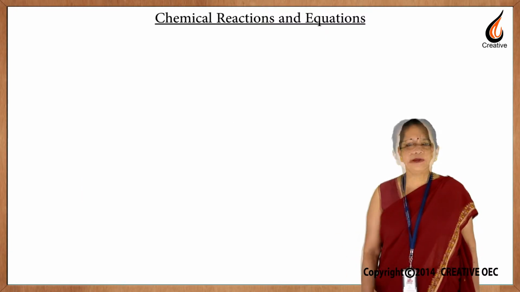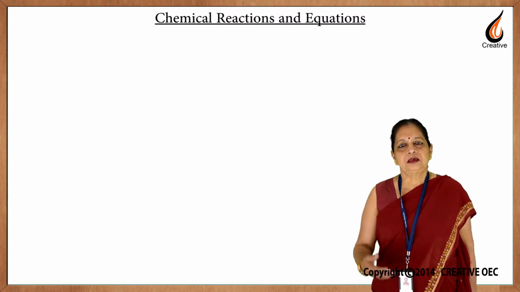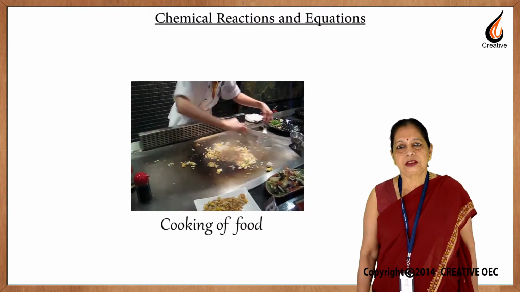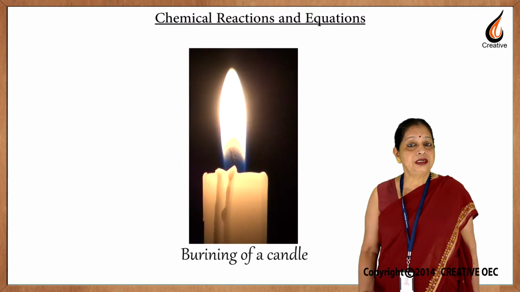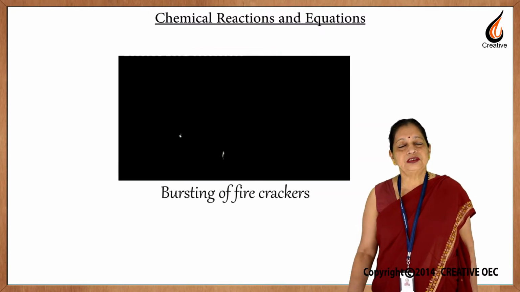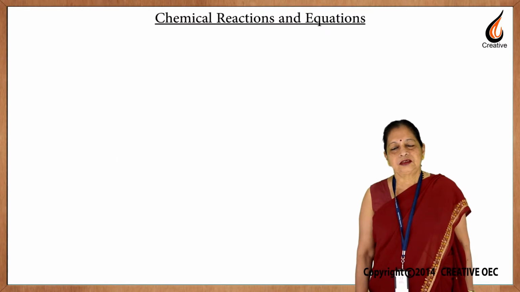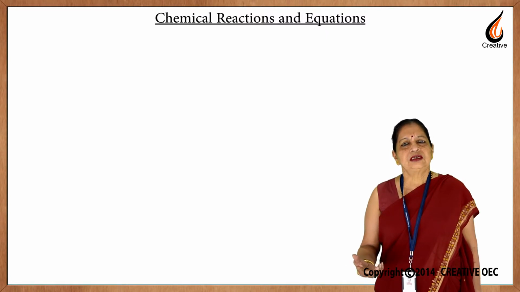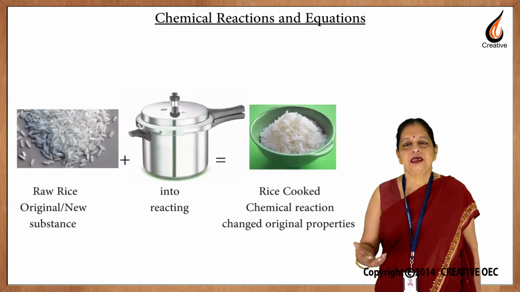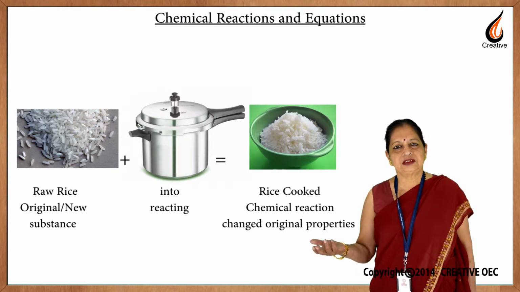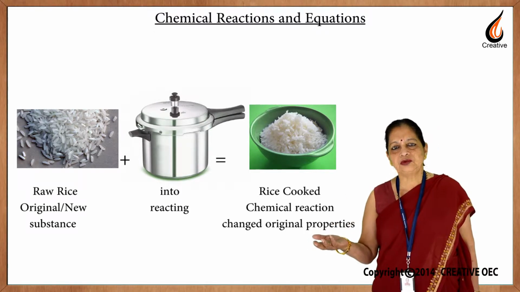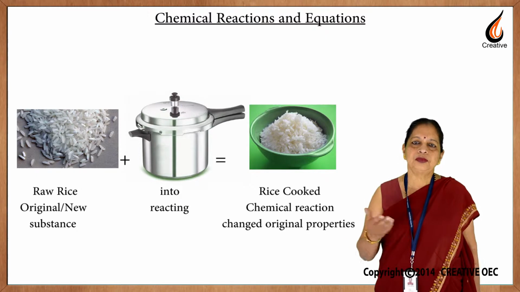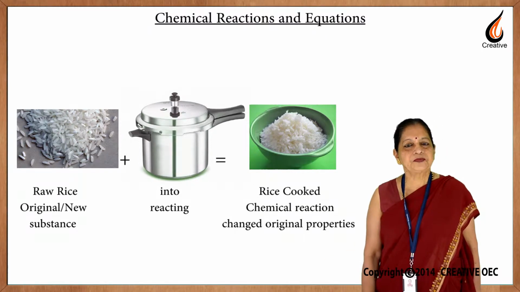Some examples of chemical reactions would be respiration, digestion of food, cooking of food, curdling of milk, burning of a candle or bursting of firecrackers. So, what is a chemical reaction? A chemical reaction is a change where one or more new substances are formed. The new substances which are formed are totally different in properties from the original substance.